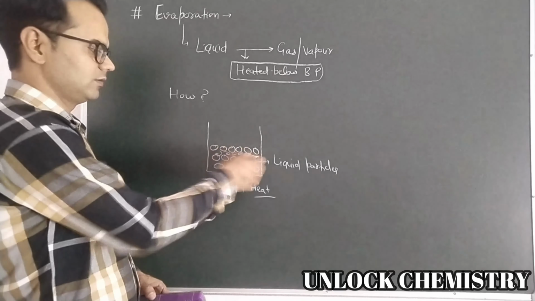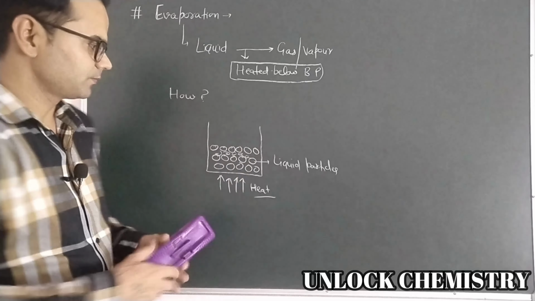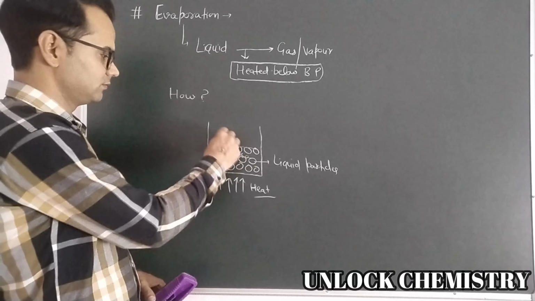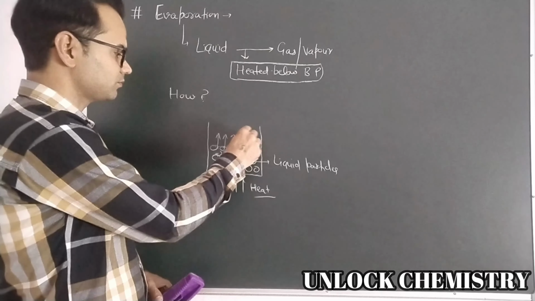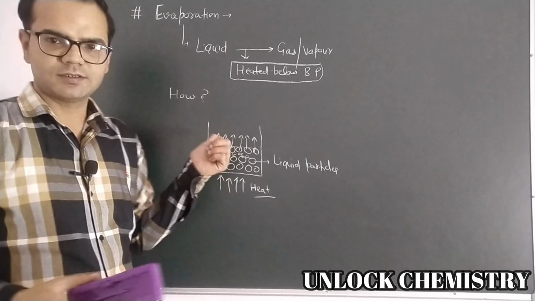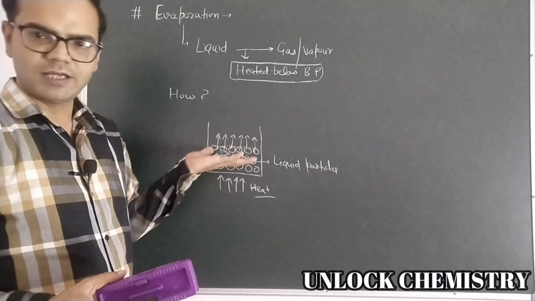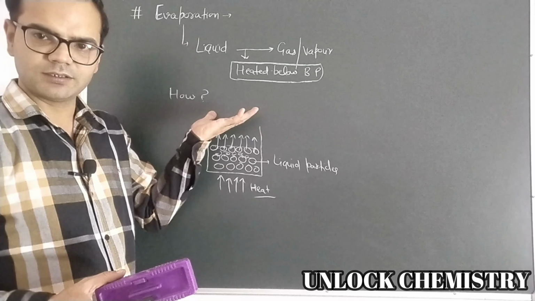They will collide with each other due to increased kinetic energy. As a result, the surface layer particles, their kinetic energy will increase more and they will escape from the container.